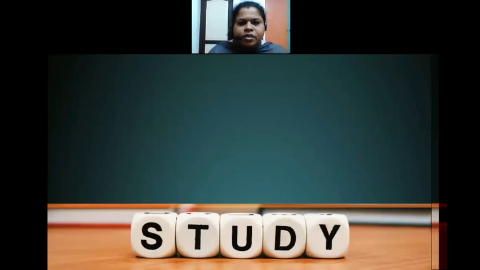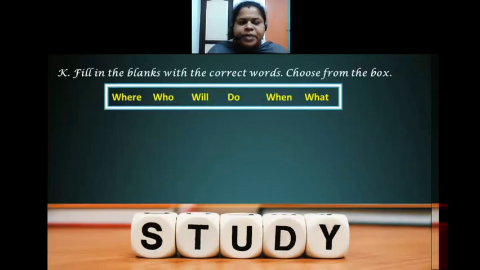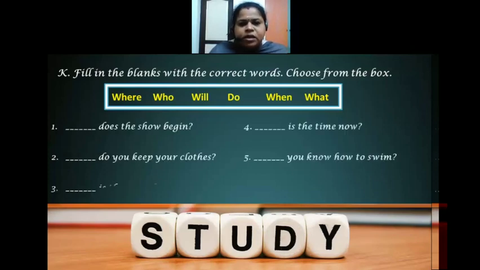The next one. They have given clues, that is, they have given question words, and you have to choose. As I taught you, which relates to options or choices, where relates to a place, who relates to a person, when relates to a time, and what relates to an idea or doing actions. Okay, first question.